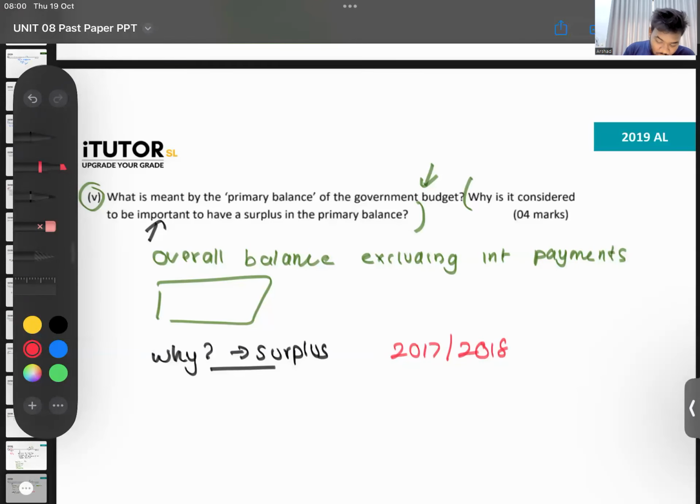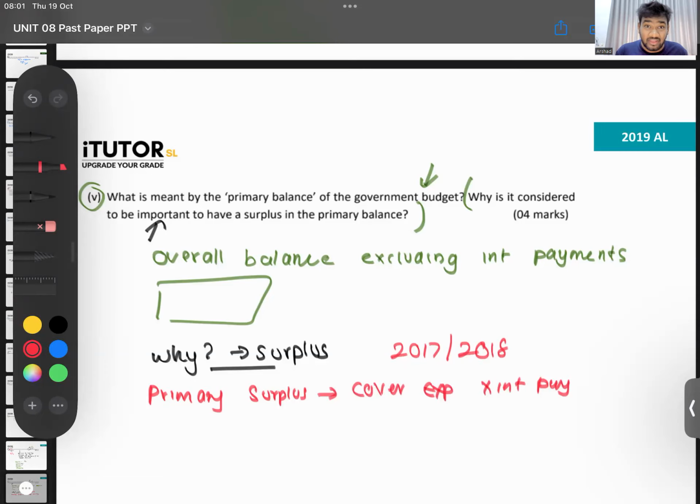Having a primary surplus means you have enough money to cover that year's expenditure, both recurrent and capital, without interest payment. If there was no interest payment, you can cover that year's expenditure.